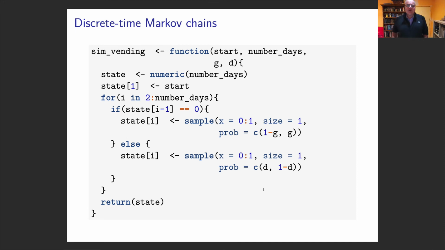Just so we can see what this looks like, I've got some code that will simulate this. It takes a start state, how many days I want to simulate for, and we put in gamma and delta. First of all, our states go in a big long vector, and we set the first position of that vector to the value that we start at. Then we count each day, and if we're not working, we choose the next state using 1 minus gamma and gamma for either staying not working or going to working. And if we are in the other state, which means we're working, we have our delta of going back. So let's run this.